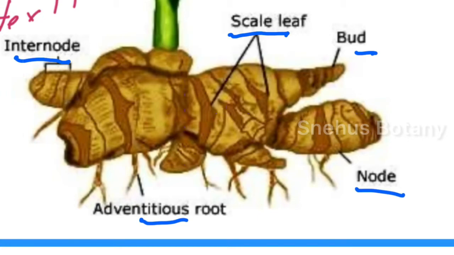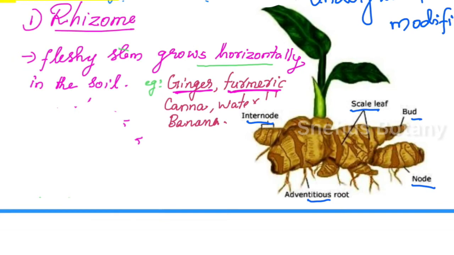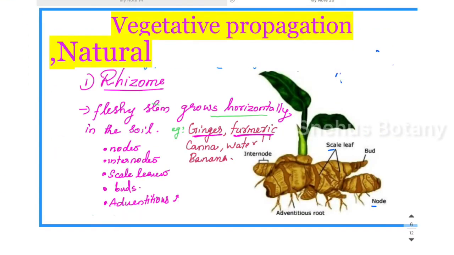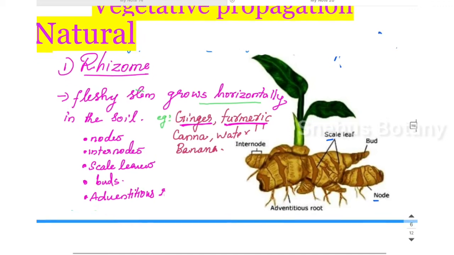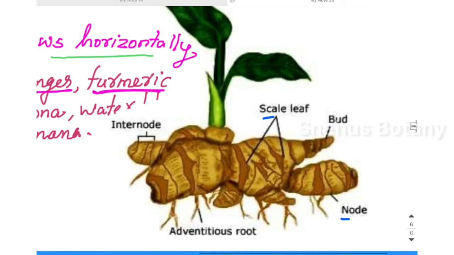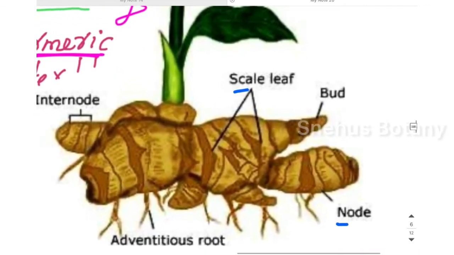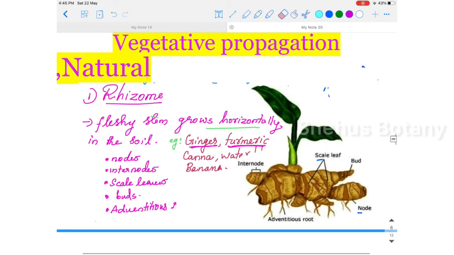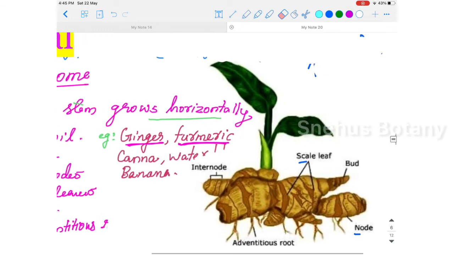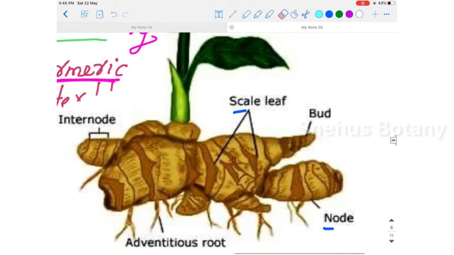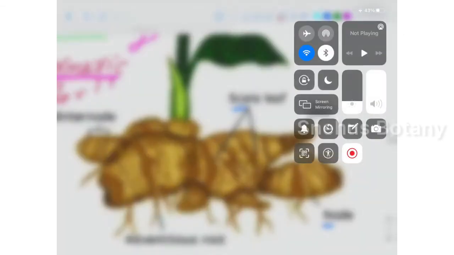These are the structures seen on a stem. Stems have nodes, internodes, buds, and leaves, so this is not a root, this is a stem. Rhizome is a fleshy underground stem growing horizontally in the soil. Examples: ginger, turmeric, banana, water lily, canna.